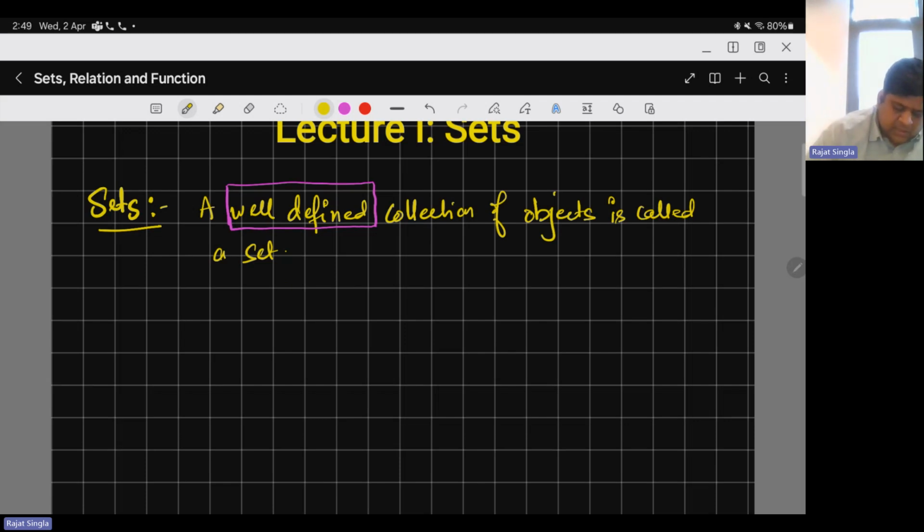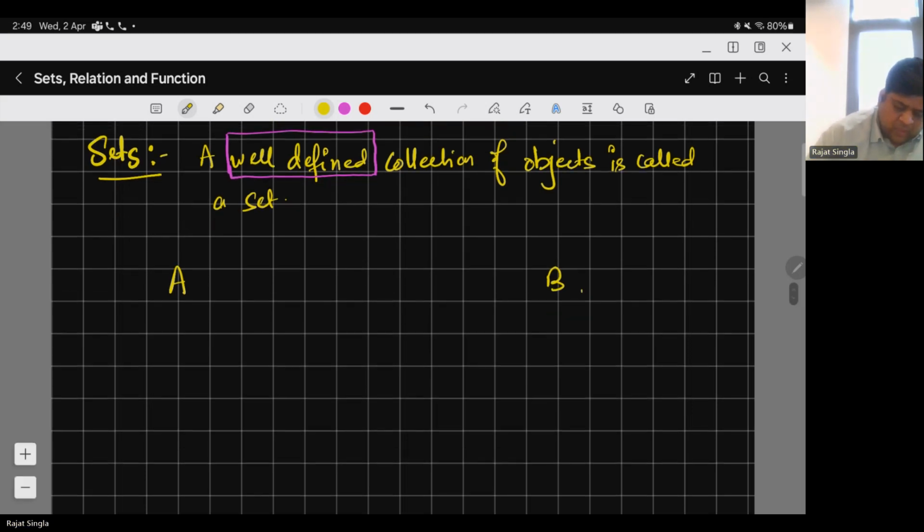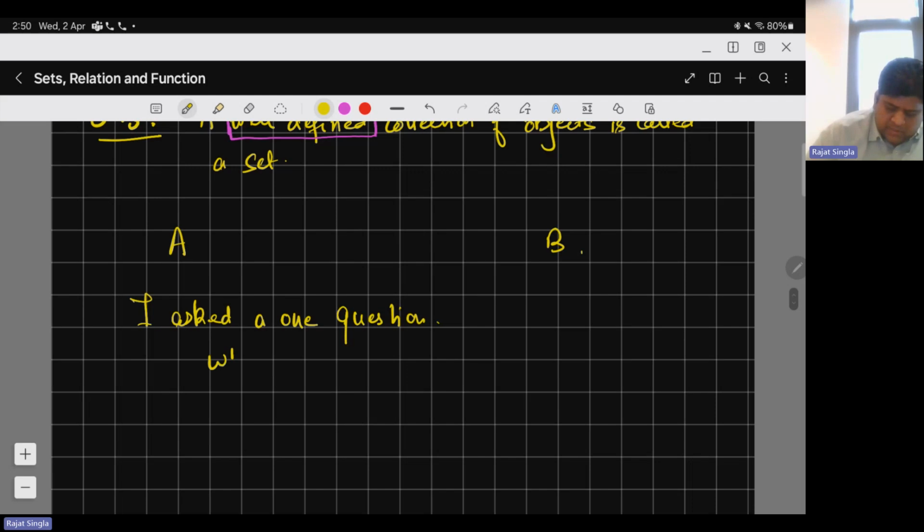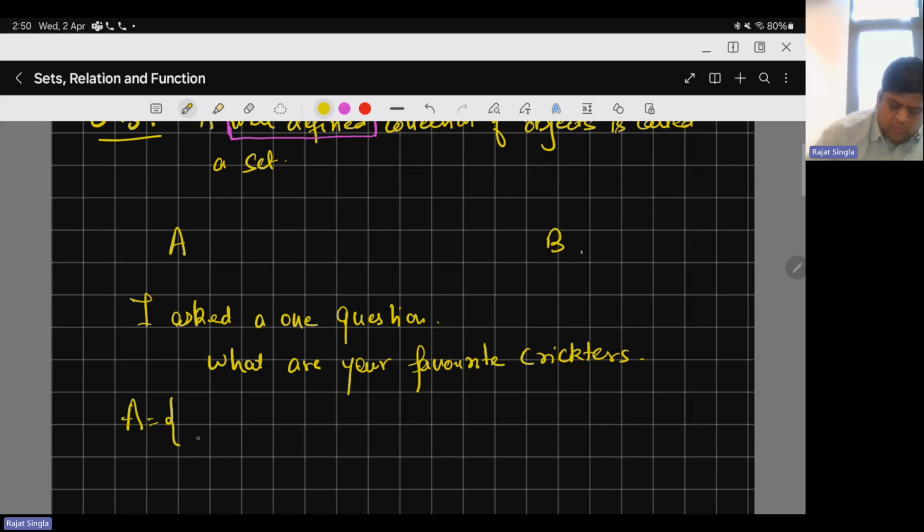Let's say there are two persons, person A and person B. I asked one question: what are your favorite cricketers? A told me some names.